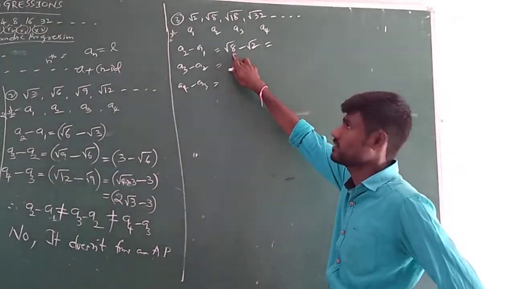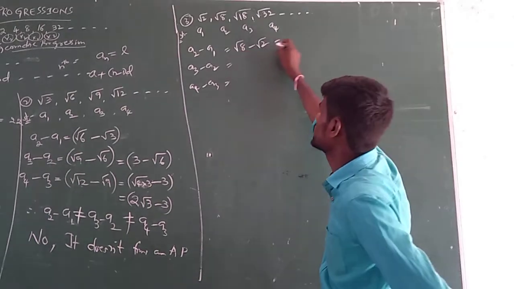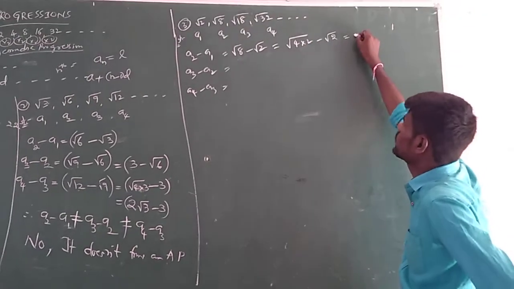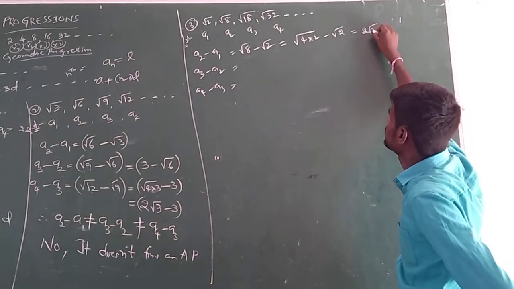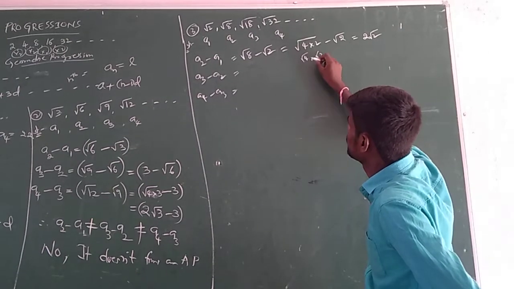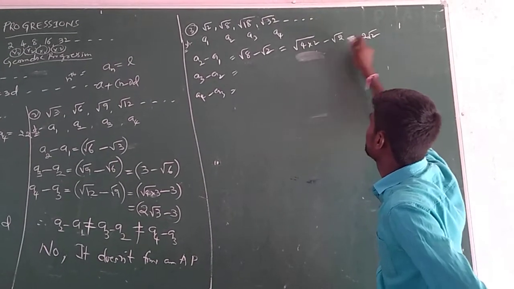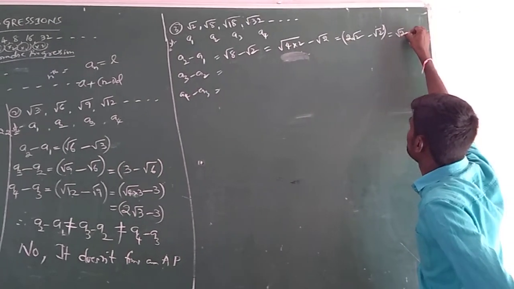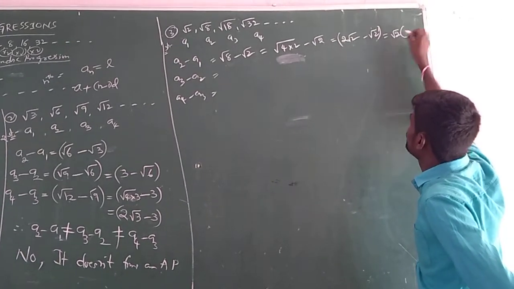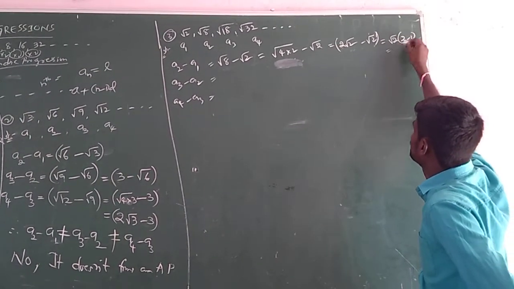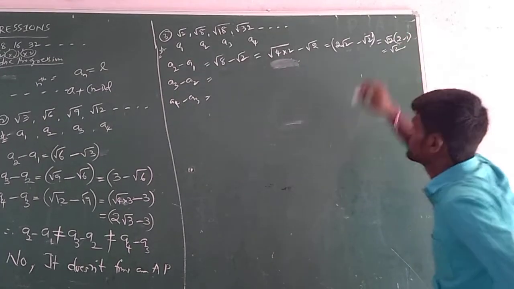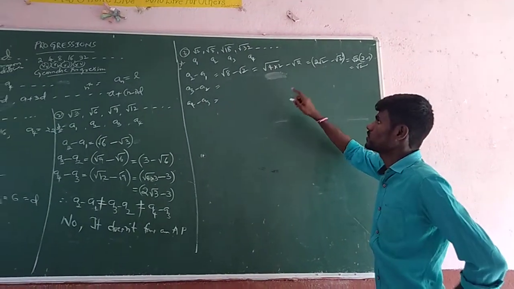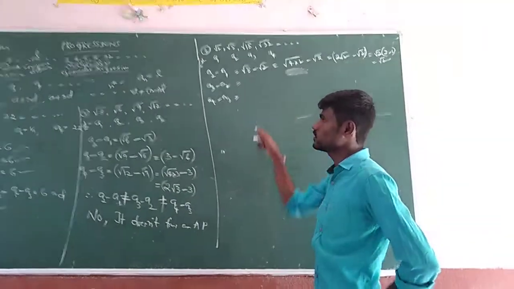Root 8 and root 2 are non-perfect squares, but we can write root 8 as root 4 into 2. Root 4 comes out as 2, so we can write it as 2 into root 2 minus root 2. Or if we take root 2 common, 2 root 2 minus root 2 is 2 minus 1, 1 into root 2. Simply that result you are getting is root 2. Up to that you have to do the final simplification. Many of the students write up to this point and do wrong calculation.